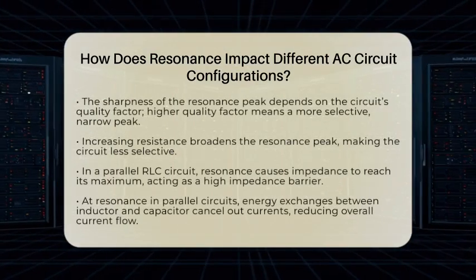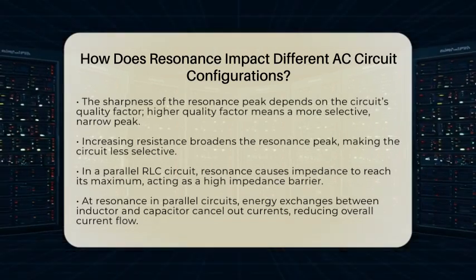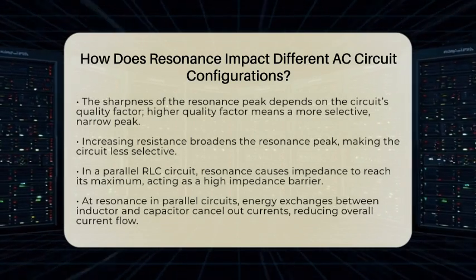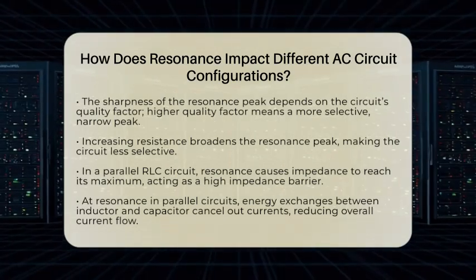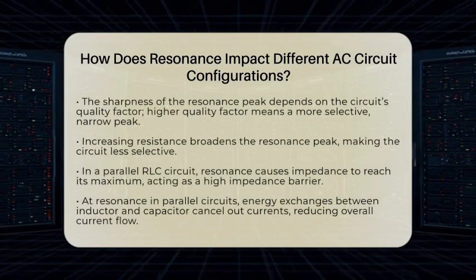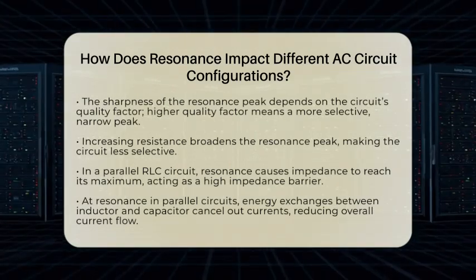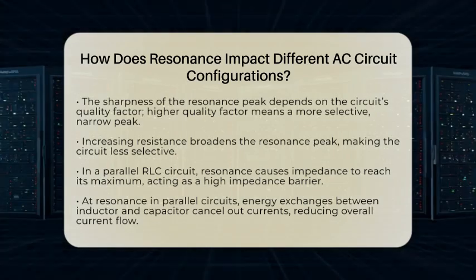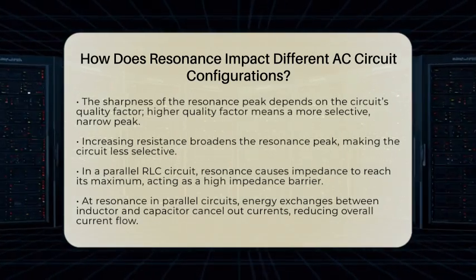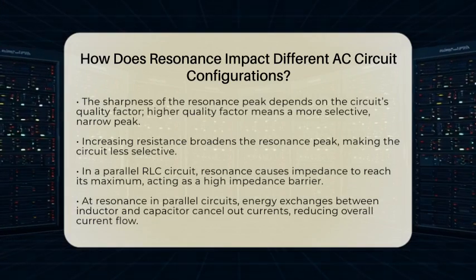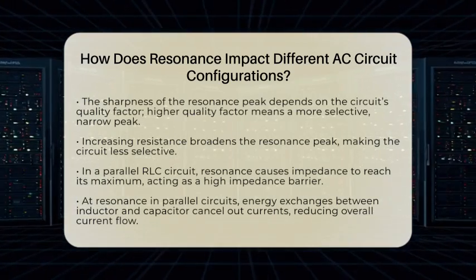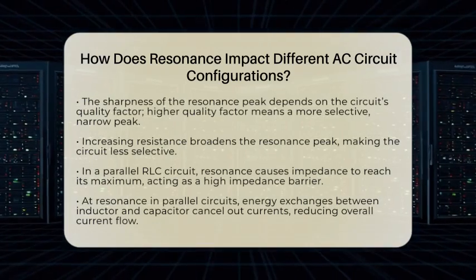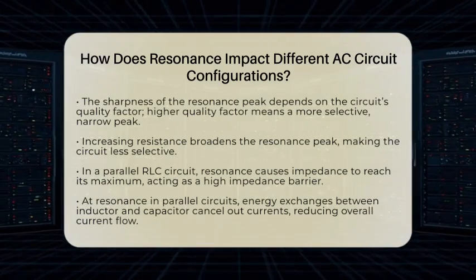This means the current in the circuit reaches its highest point at resonance. The voltage across the inductor and capacitor can become very high because energy keeps bouncing back and forth between them. The sharpness of this peak depends on the quality factor, which tells us how selective the circuit is. A high quality factor means a narrow, sharp peak, perfect for tuning into specific radio stations. If resistance increases, the peak becomes broader and less pronounced, making the circuit less selective.